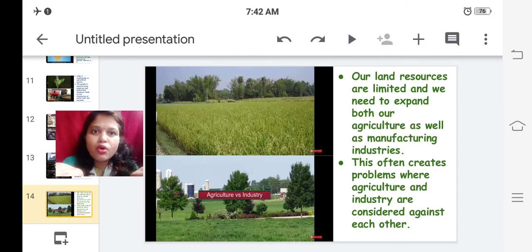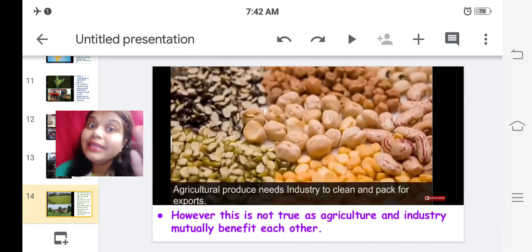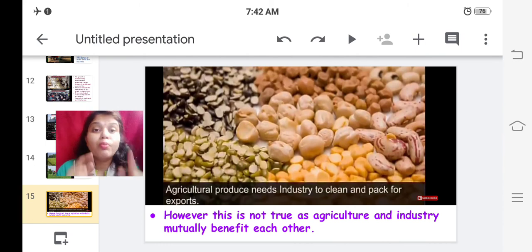So both are important to us. But often it creates problems where agriculture and industry are considered against each other. So agriculture versus industry, both of them need the land, but this is not so, because both of them mutually help each other. This is not true, as agriculture and industry mutually benefit each other.